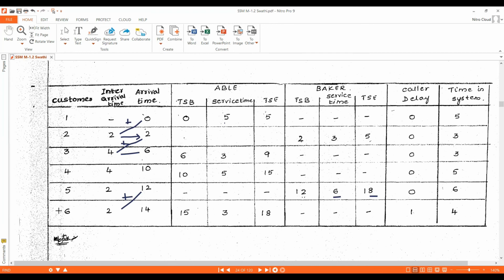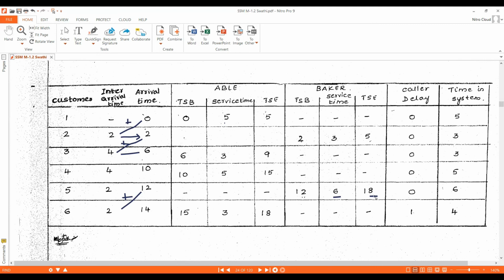Okay, next customer 6 arrived at the call center at simulation clock time 14. At simulation clock time 14, Able is busy servicing customer 4, and Baker is also busy servicing customer 5. Able will be busy until simulation clock time 15.